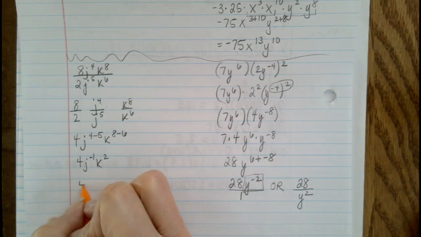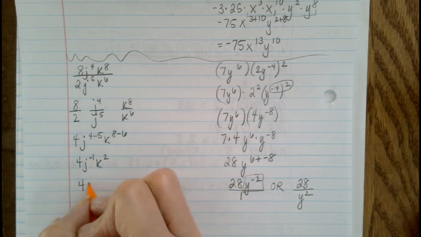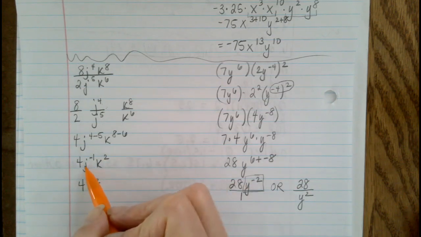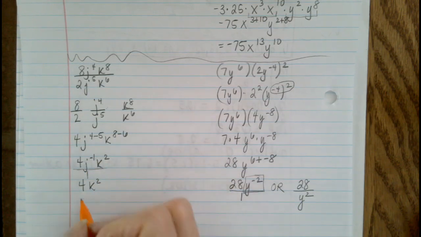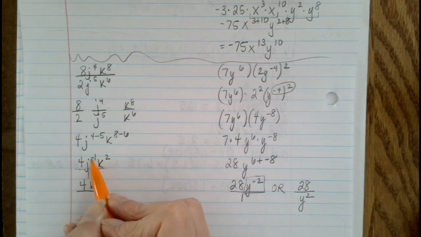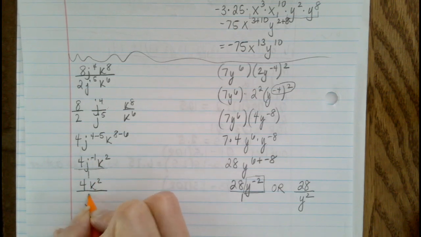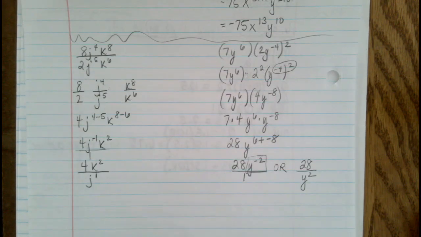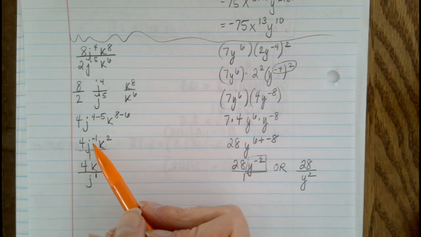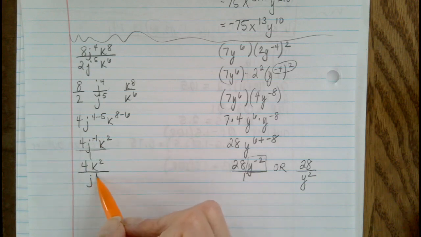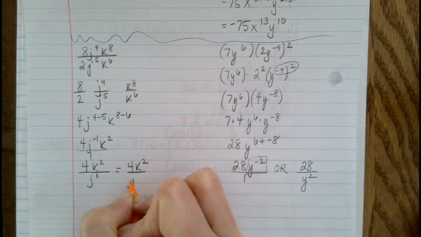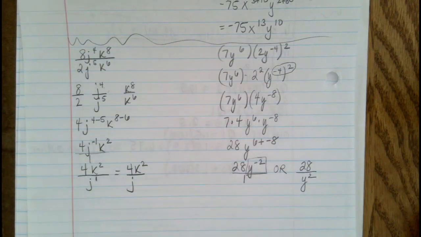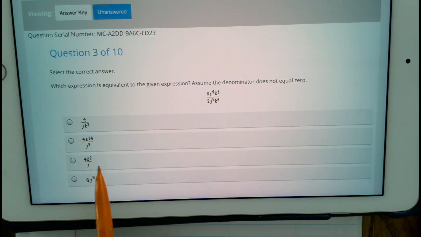So the 4 is not going to change. The k squared is not going to change. What's going to change is j to the negative 1. You can think of this problem as a fraction, and we're going to move that j from the top of the fraction to the bottom. By the way, Edmentum does not like you writing the 1. So even though I wrote it, I flipped it, and I changed the sign on the exponent. But really, when we look for the answer on Edmentum, they do not want the 1 written. As you can see over here when I pull the problem back up, 4k squared over j.